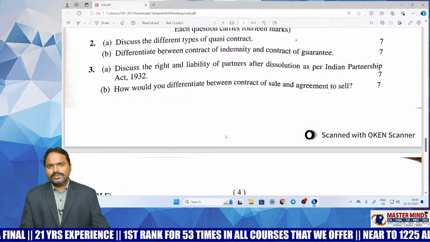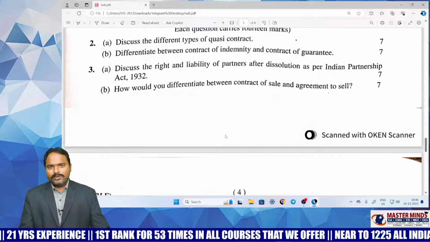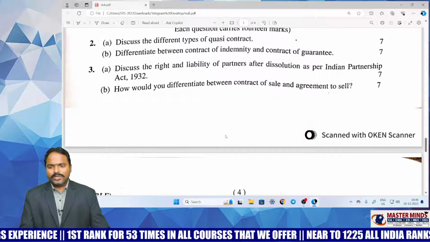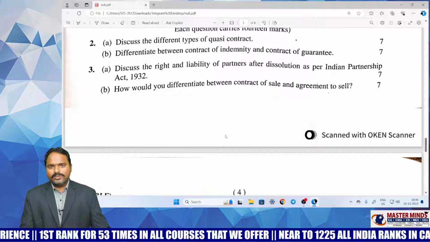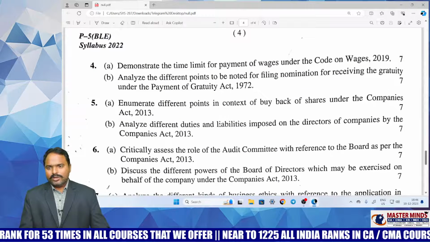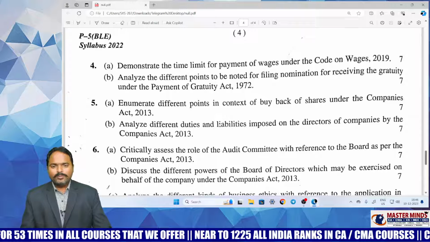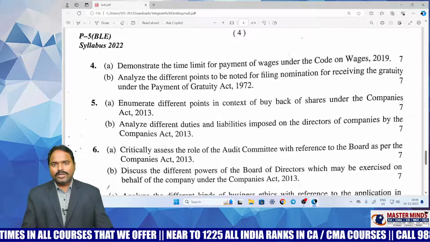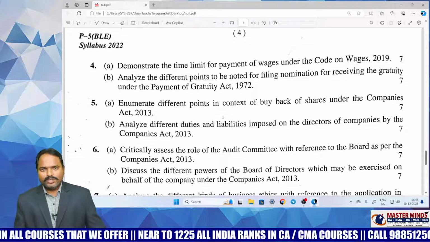Again, the topics marked for student self-study are there in our material. In that material, the direct first question in Sale of Goods is from the self-study portion. This is the first question, so you can easily answer. Then: demonstrate the time limit for payment of wages under the Code on Wages. Again, Code on Wages Act, payment of wages, a direct question.